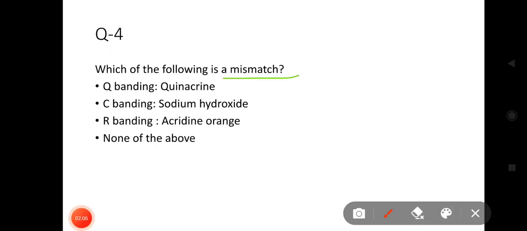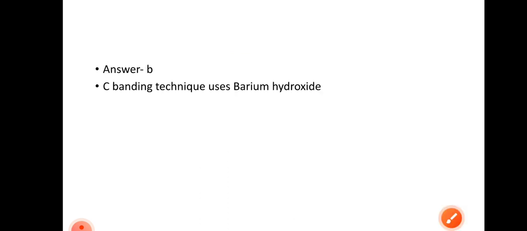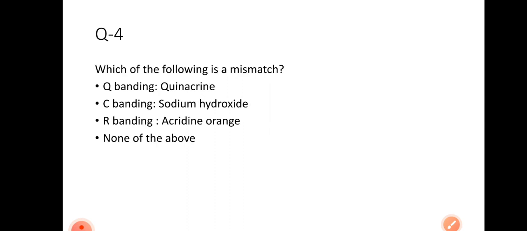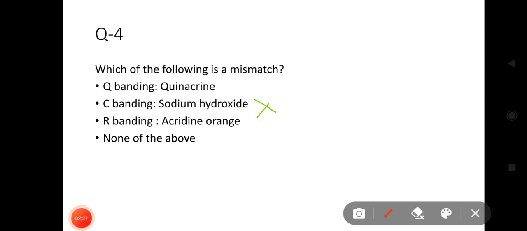Which of the following is a mismatch? So you have to identify the mismatch. Options are Q banding quinacrine, C banding sodium hydroxide, R banding acridine orange, and none of the above. These are the reagents of the following techniques. In C banding technique, barium hydroxide is used, so this is the mismatch. In Q banding, Q for quinacrine, in R banding we use acridine orange, and in C banding barium hydroxide is used.